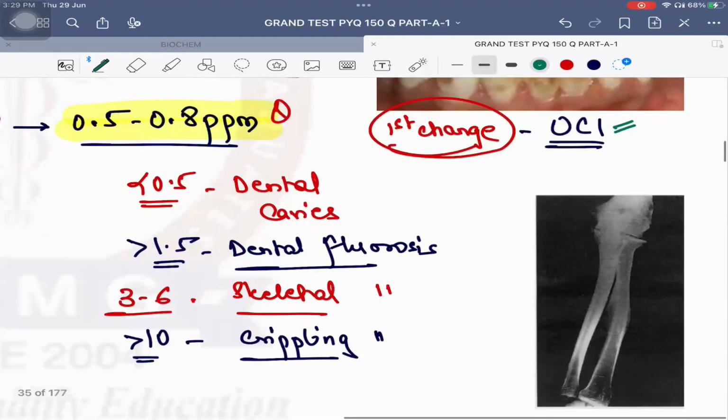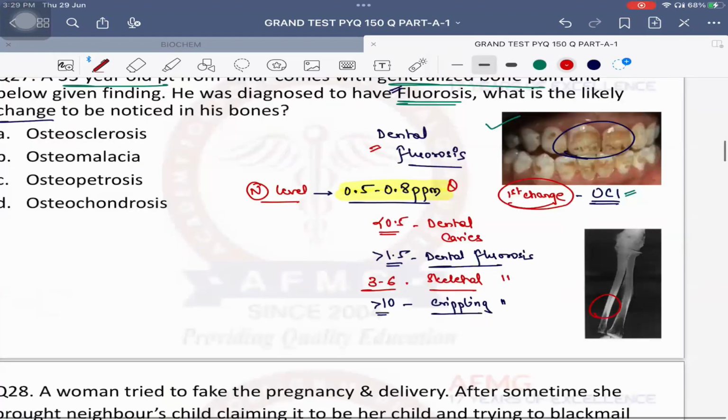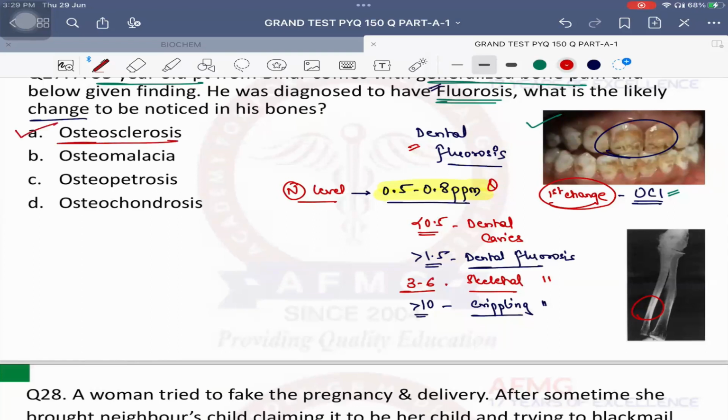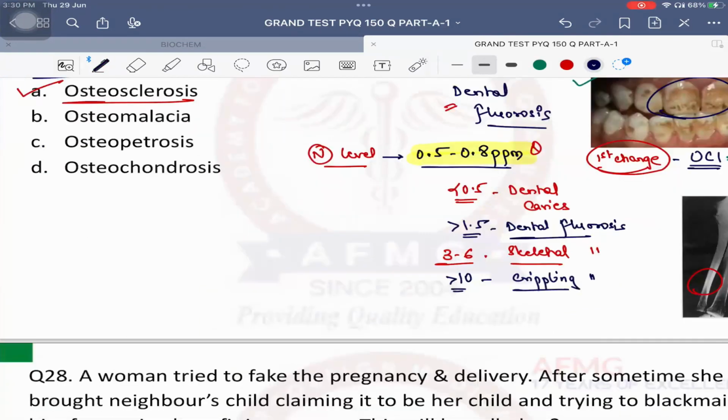What is this bony finding in cases of fluorosis? क्या दिख रहा है? Excess deposition of calcium inside the bone. Therefore, the bone appears more white, and that is nothing else but osteosclerosis. So, answer to this question will be option number A. ठीक है? याद रखना. Now, important is for defluoridation. If there is excess amount of fluorine in drinking water, for defluoridation, what is the technique which is used? Shabash. For defluoridation of water, the technique used is known as the Nalgonda technique.